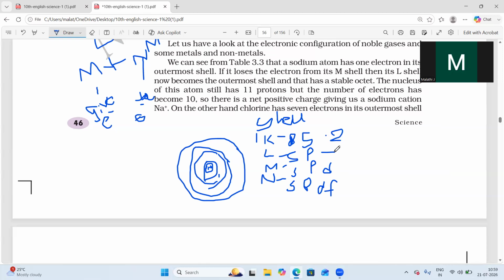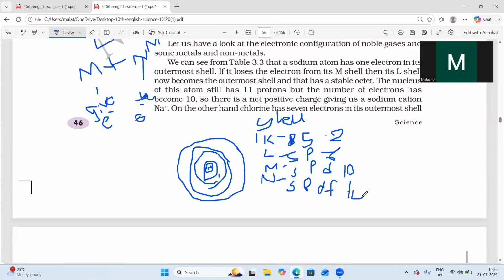Here we have 2 subshells, that is S and P. The S shell we have already 2, and P we have 6 electrons. If you take a D shell, 2 we have at S, 6 at P. Then the D subshell has 10 electrons and the F subshell has 14 electrons.